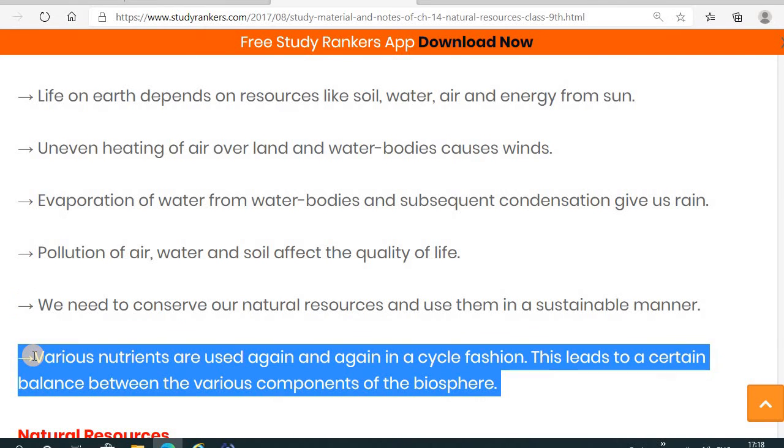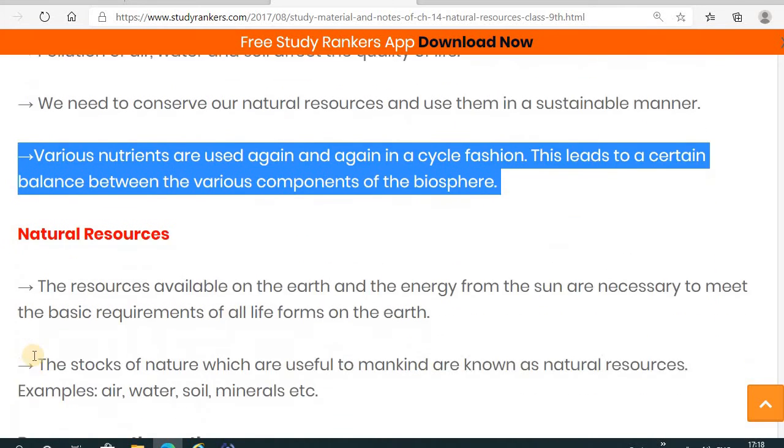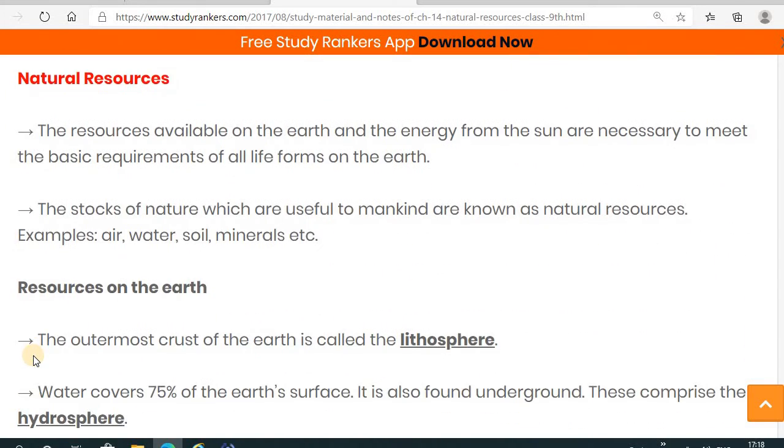Now the various nutrients are used again and again in a cyclic fashion. These lead to a certain balance between the various components of the biosphere. In that, we are going to study some of the biogeochemical cycles: the oxygen cycle, the carbon dioxide cycle, and the nitrogen cycle. Now, let's start our chapter.